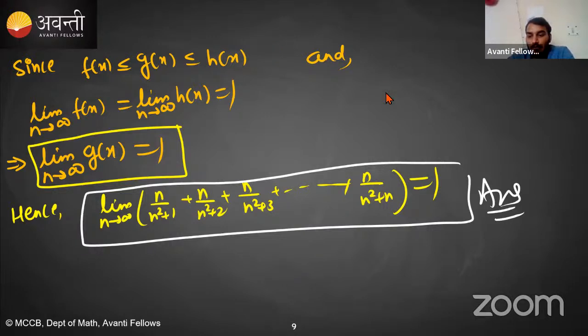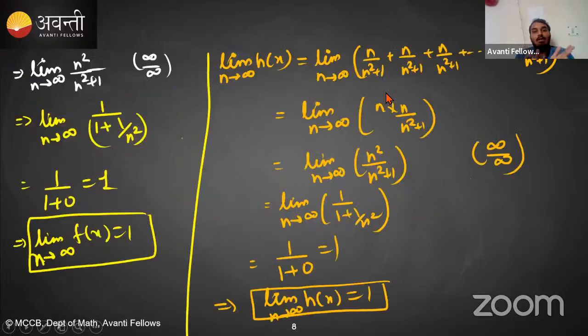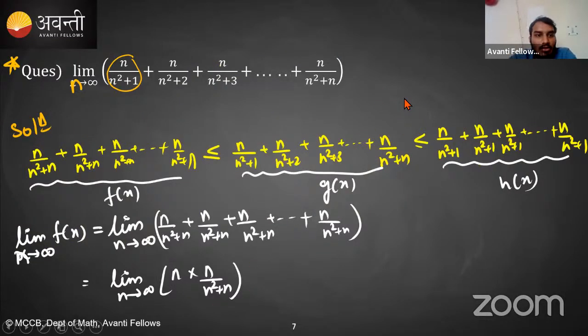Very good. Okay, so as you can see, now you are realizing the application of the sandwich theorem, right? We have to find the limit of this expression. So what I did, I remember that this expression is nothing but between n upon n square plus 1 plus n upon n square plus 1 and so forth, and this is greater than n upon n square plus n upon n square plus n, like that. Okay. So then individually I find the limit of f of x and h of x, right?